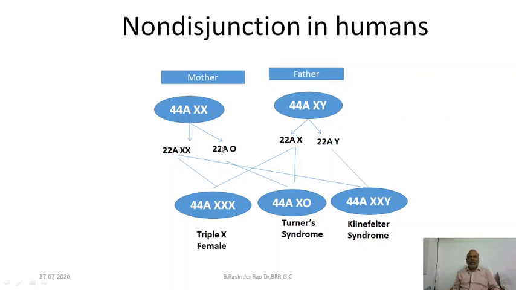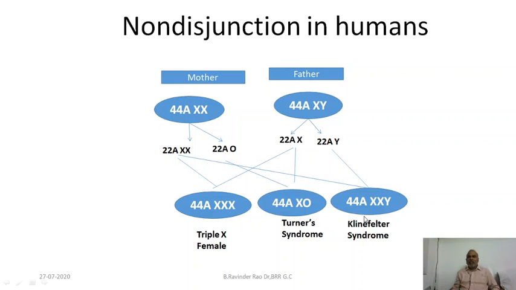Triplex females look like females, and they are very tall in nature and with certain distinctive features. And if the egg without X chromosome is fertilized with sperm with X chromosome, then XO, Turner's syndrome, is born. And if the egg with two X chromosomes is fertilized with the sperm with Y chromosome, then XXY, the Klinefelter syndrome, is produced. So the production of triplex females, Turner's syndrome, Klinefelter syndrome, is because of only one reason, that is non-disjunction, which is nothing but failure of separation of the two X chromosomes.